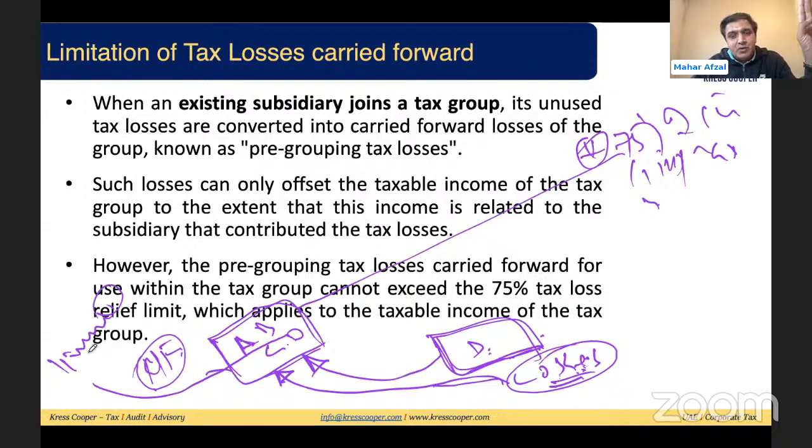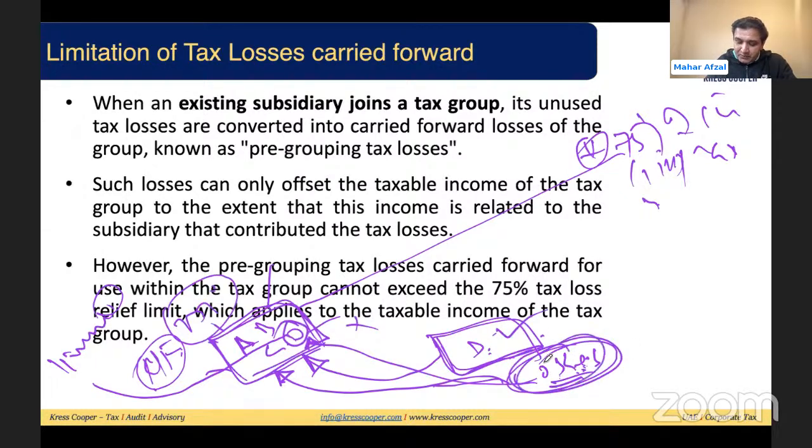Second condition. The losses of D subsidiary, the pre-grouping losses, can be adjusted against the taxable income of D. Losses of D will be adjusted against income of D. If D income is lesser than losses, D cannot adjust, even if the group can adjust up to 75%. So if there are any pre-grouping losses which have not been adjusted 100% in this group, then in case D is leaving the tax group, D will carry forward the pre-grouping losses.